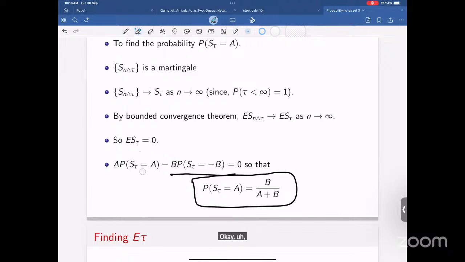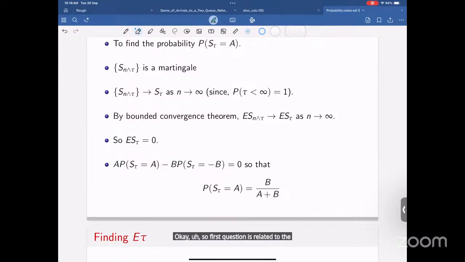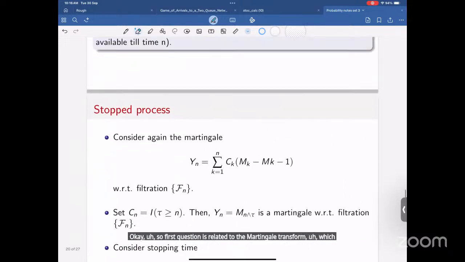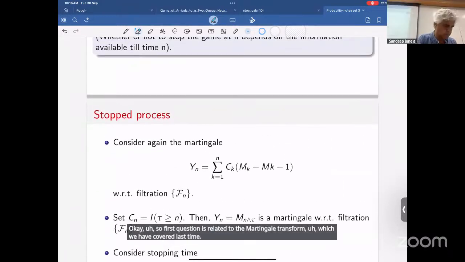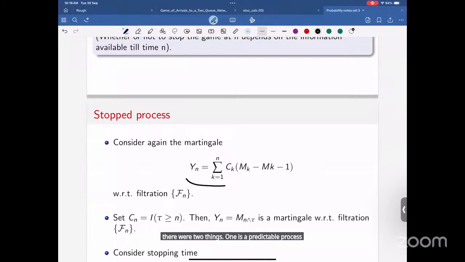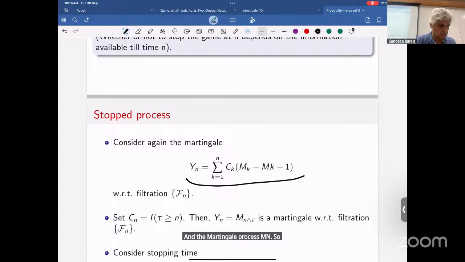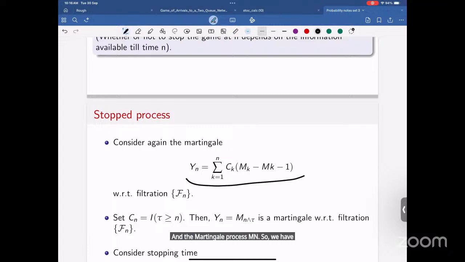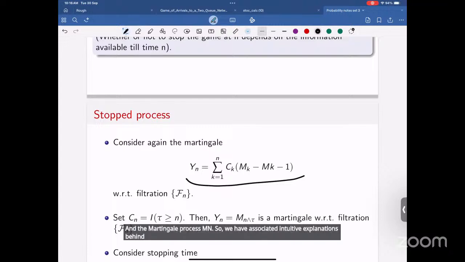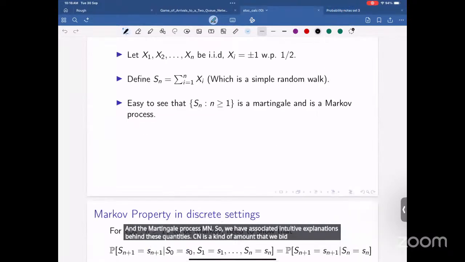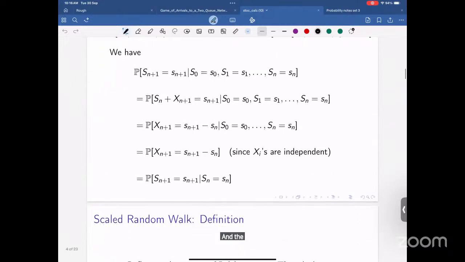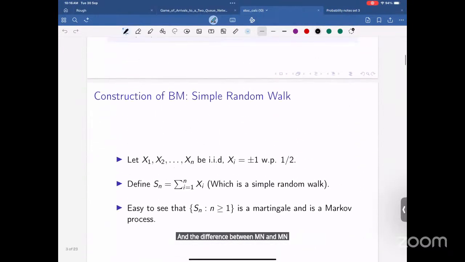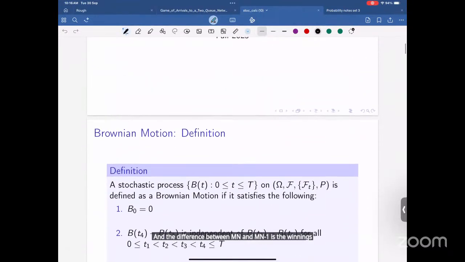The first question is related to the martingale transform, which we covered last time. There were two things: a predictable process, Cn, and the martingale process, Mn. We have associated intuitive explanations behind these quantities. Cn is the amount that we bid in the nth game, and the difference between Mn and Mn minus 1 is the winnings generated from the nth game.